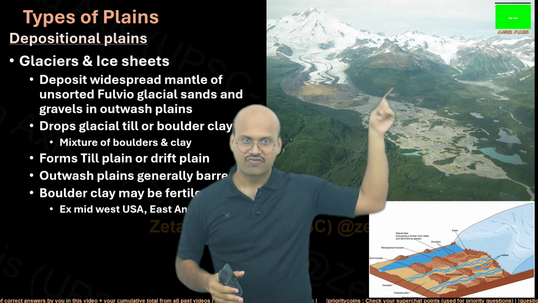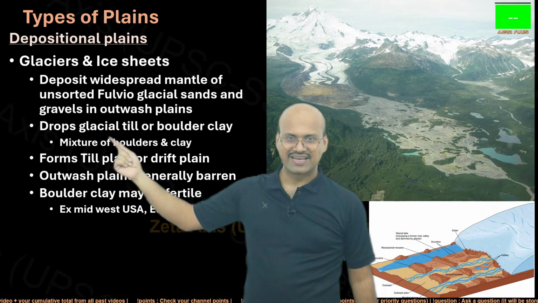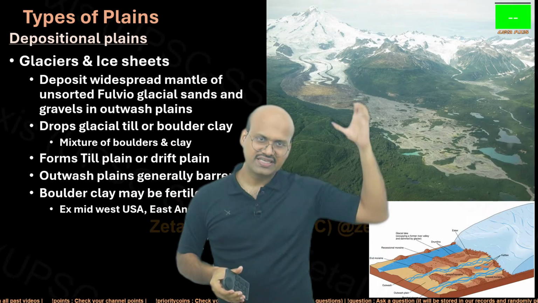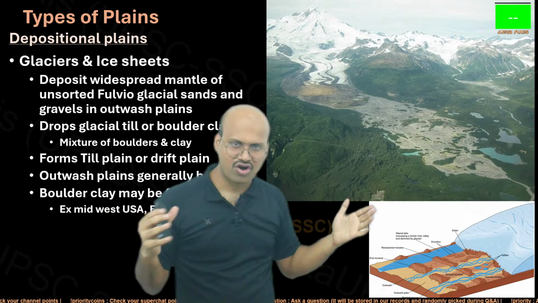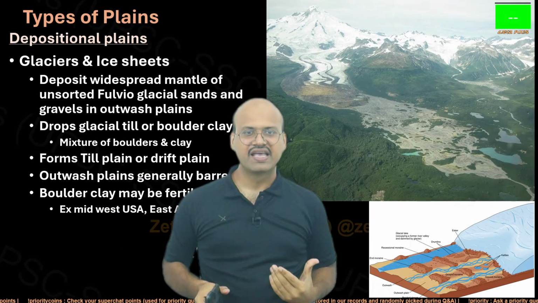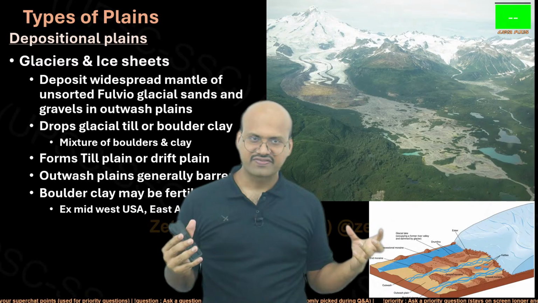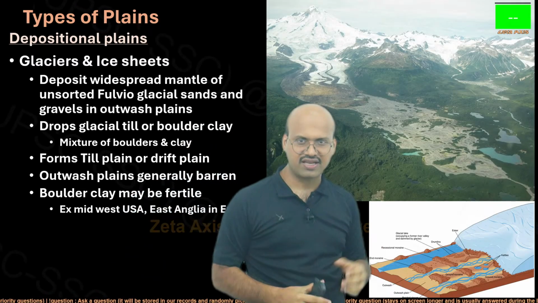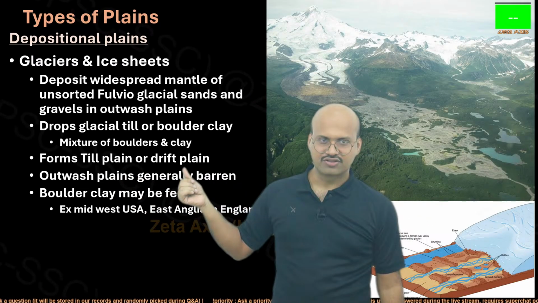So, this will be formed as a plain, which is called outwash plains. Drops, glacier till or boulder clay, a mixture of boulder and clay. So these depositions will have smaller fragments as well as large rocks, because the glacier has very high carrying capacity. They can carry big rock fragments, and that is why the depositions here will be a mixture of boulders as well as clay. Forms till plain or drift plain.